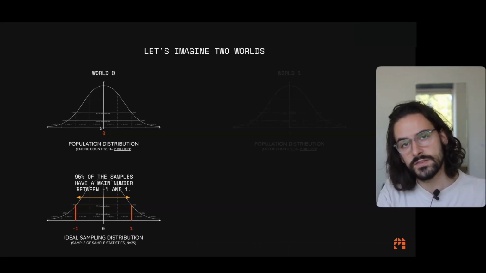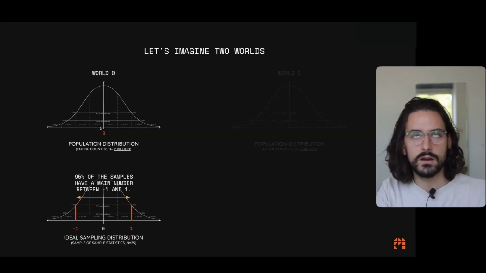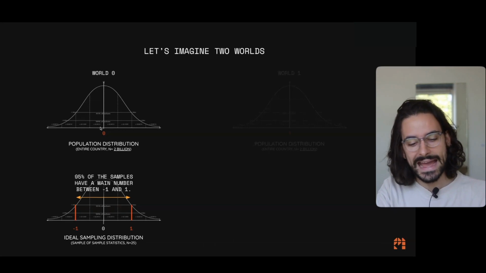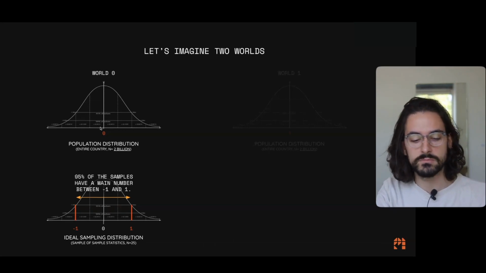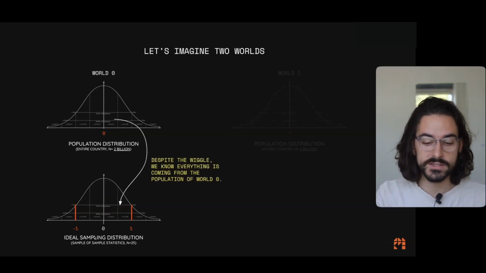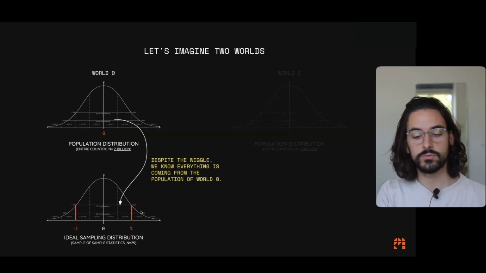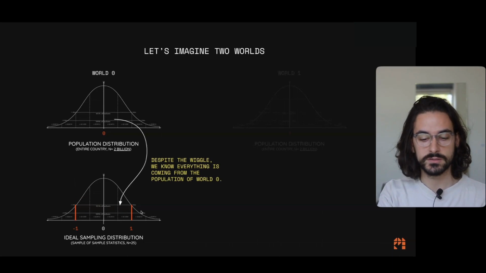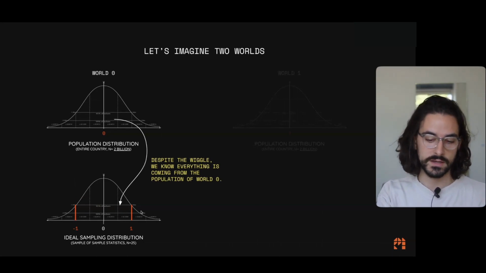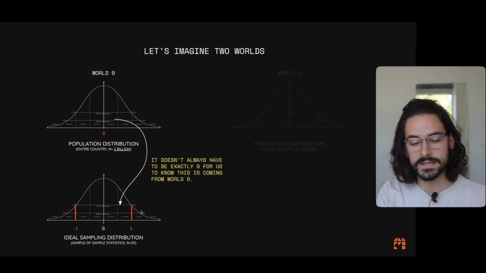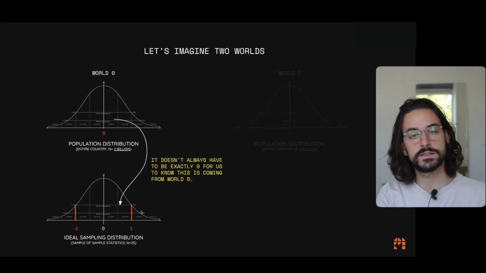Right? So out of the 25 samples, probably around 20 or 22, 20 something had a mean number between -1 and 1. Some samples had a value outside. That's not the point. Look, despite the wiggle room, we know everything coming from the population of world 0 is 0, okay? Everything is coming from the population of world 0, right? We know everything's coming from there. It doesn't always have to be exactly 0 for us to know that this is coming from world 0.